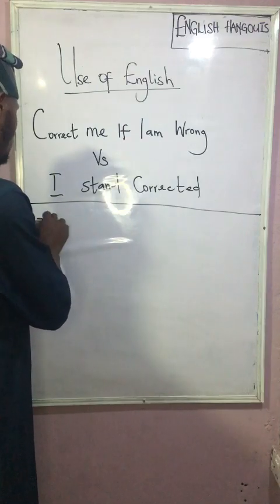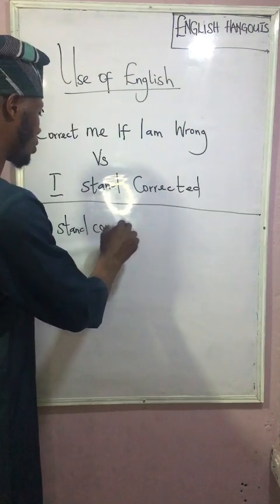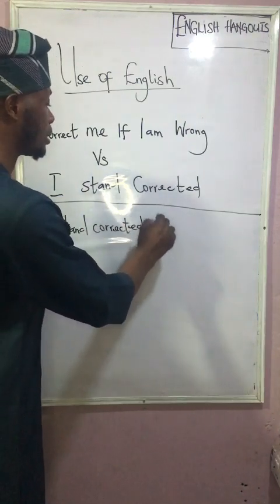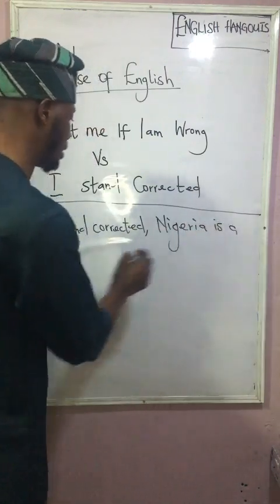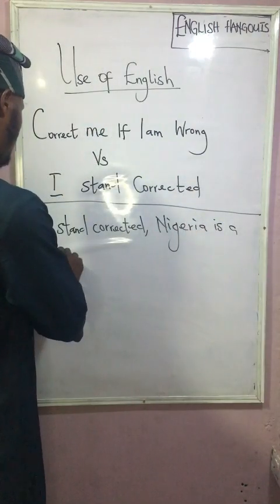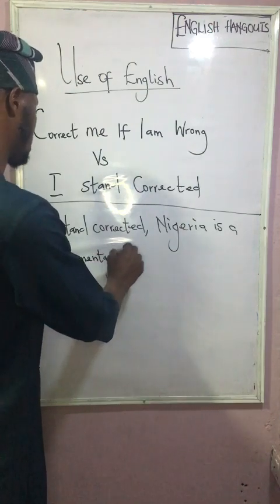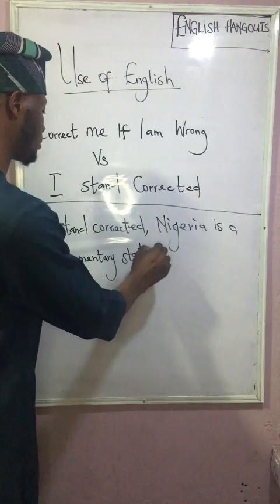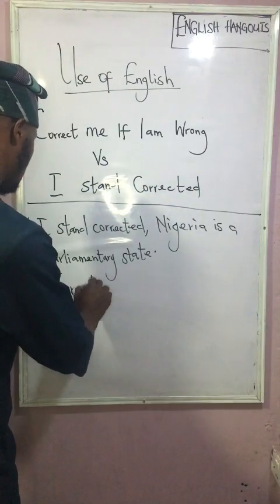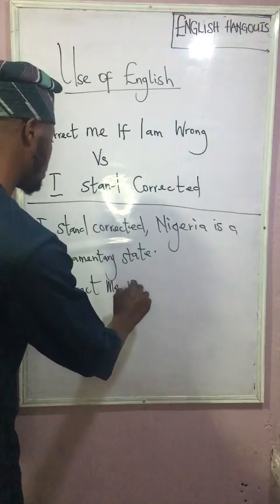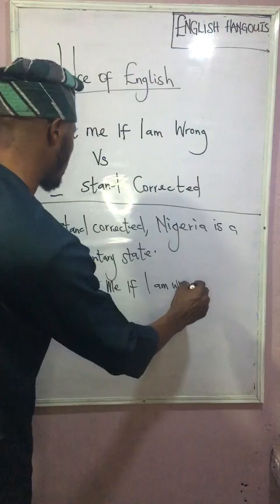Sentence 1. I stand corrected. Nigeria is a parliamentary state. B. Correct me if I am wrong.